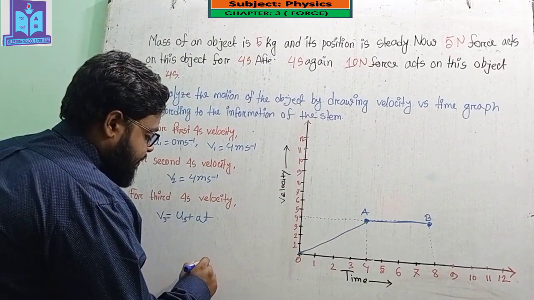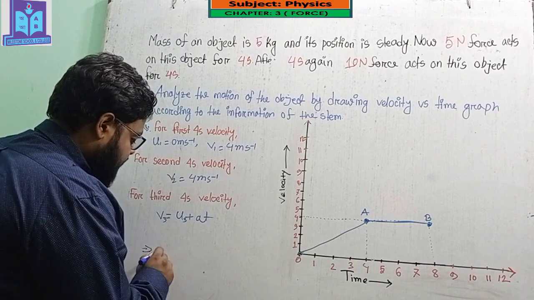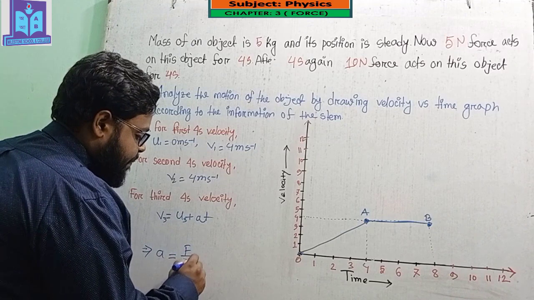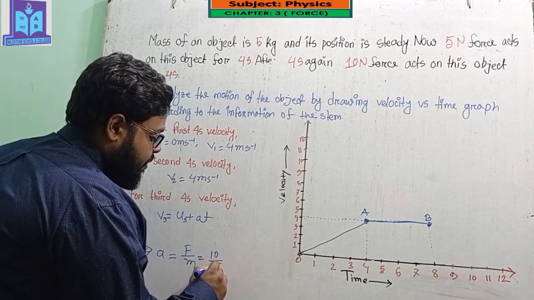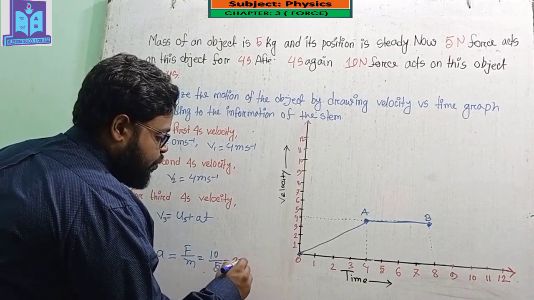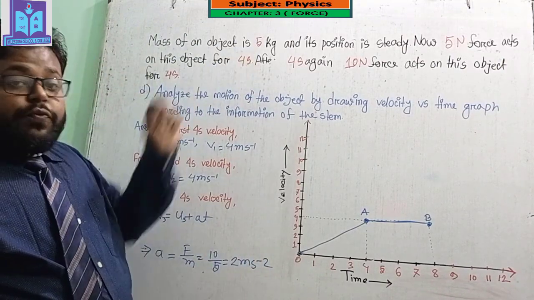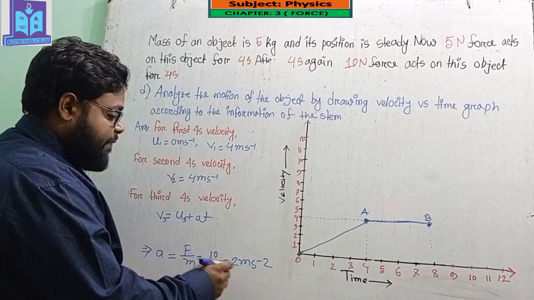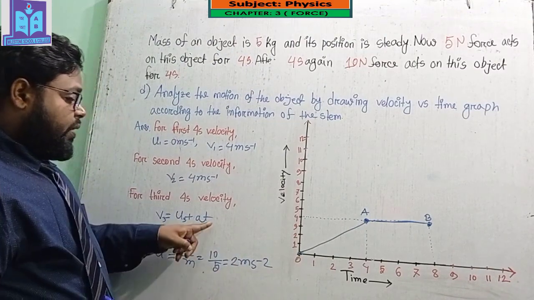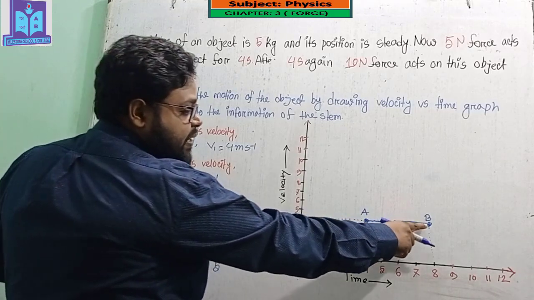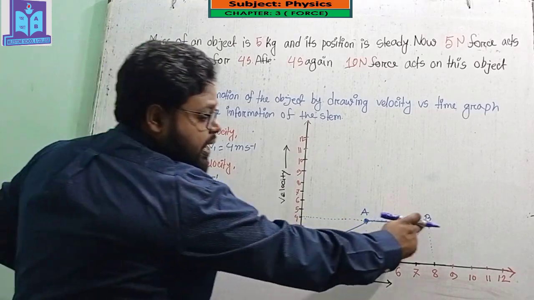So acceleration a equals F by m. So 10 by 5 equals 2 meter per second square. Here mass m equals 5 kg. Okay, so if I put this acceleration in that equation, then I will get v3. Here u3 means the initial velocity for the next 4 seconds.